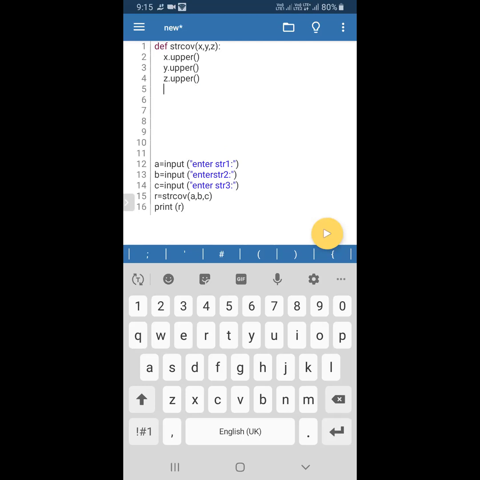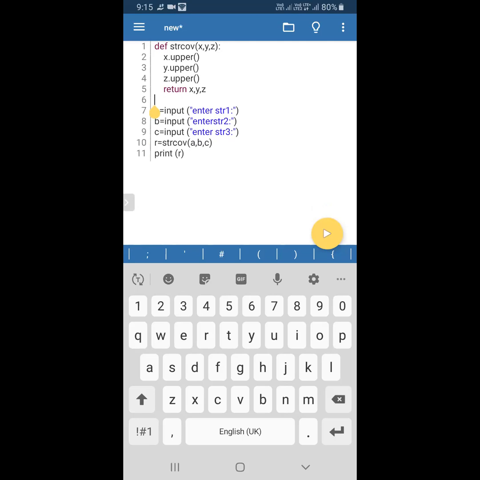Then afterwards I return x comma y comma z. So I am returning the values. I am removing the extra empty spaces, one space is enough. Now you can understand the program. The three inputs we got in the 7th, 8th and 9th lines. Then in the 10th line, we are making the call statement.